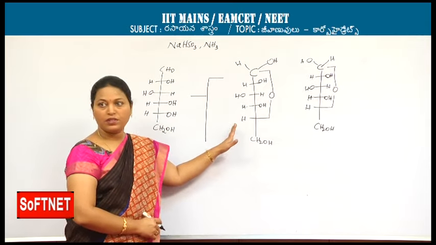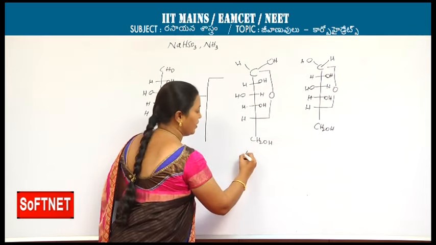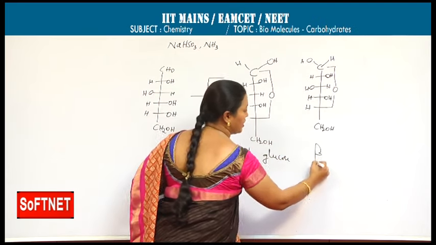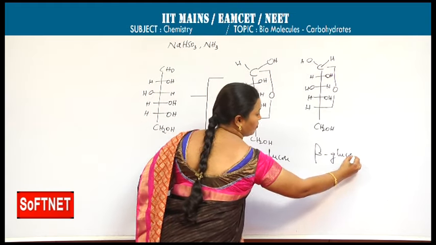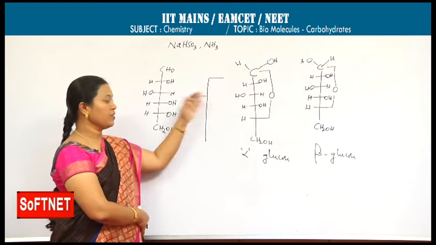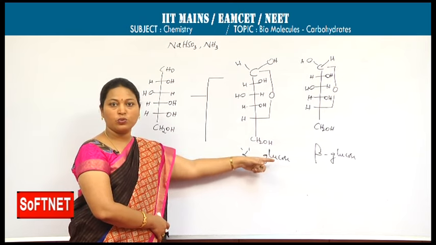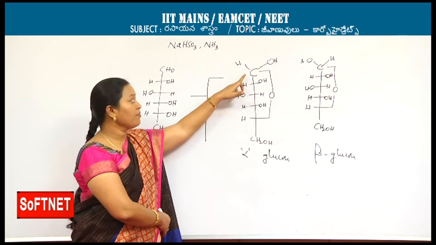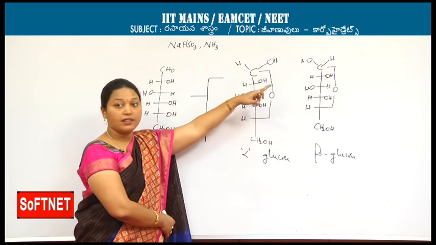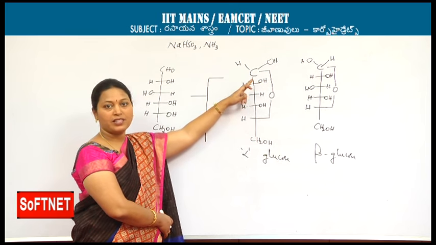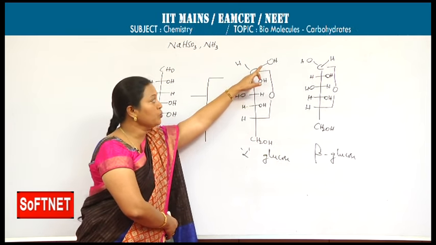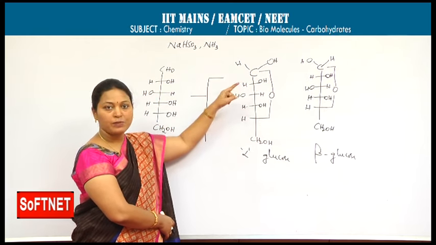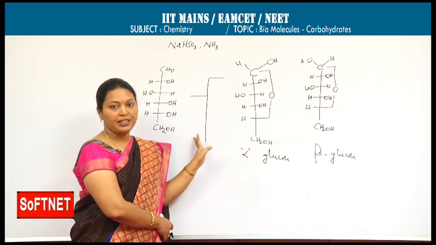Now I will give the names for these structures. It is alpha glucose and it is beta glucose. These are the two ring structures for the glucose. Alpha glucose and beta glucose differ in their configuration only at the first carbon. If you observe, in one the OH group on the first carbon is on the right side, in the other it is on the left side. If the OH group on the first carbon is on the right side, we call it the alpha form. If the OH group is on the left side, we call it the beta form.